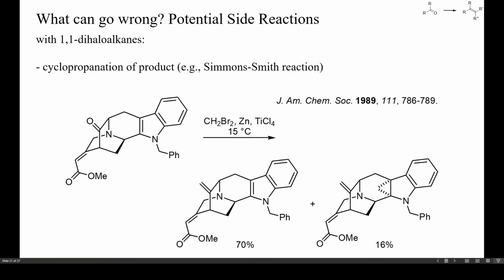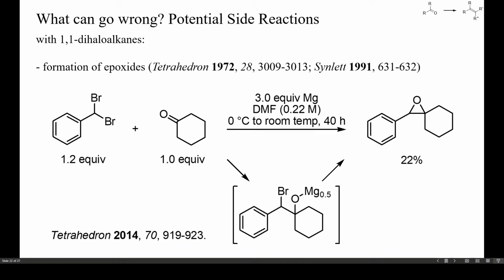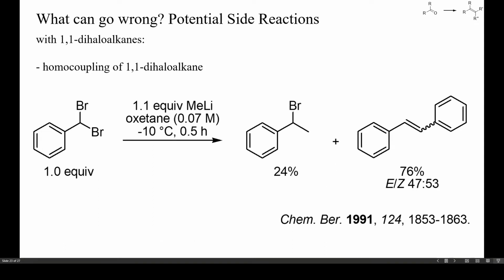for electron-rich double bonds. One potential intermediate of the reaction of metallated 1,1-dihaloalkanes with ketones are 2-haloalkoxides. If insufficient metallating reagent is available, or if the reaction temperature is too high, then this alkoxide will cyclize and yield an epoxide, as in this example. Then, carbene complexes may dimerize, or the dihaloalkane may act as electrophile during metallation. Therefore, homocoupling products of the dihaloalkane should also be expected as potential byproducts.